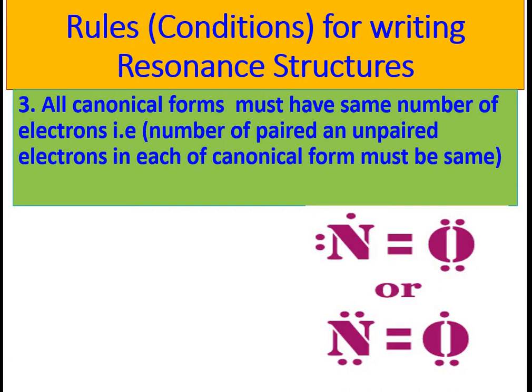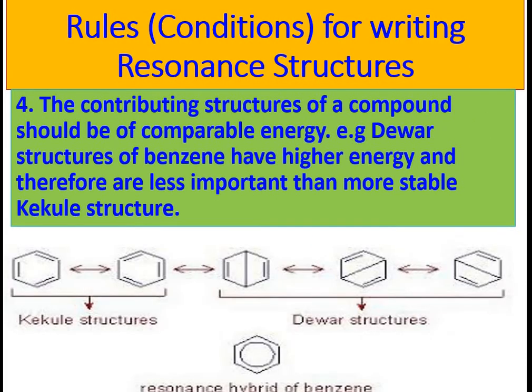When we draw canonical structures, contributing structures, then the number of paired and unpaired electrons must be the same in all canonical structures. Next rule, contributing structures of a compound should be of comparable energy. Like benzene has 5 canonical structures. 2 structures are Kekule structures and 3 structures are Dewar structures. These Kekule structures are more important.